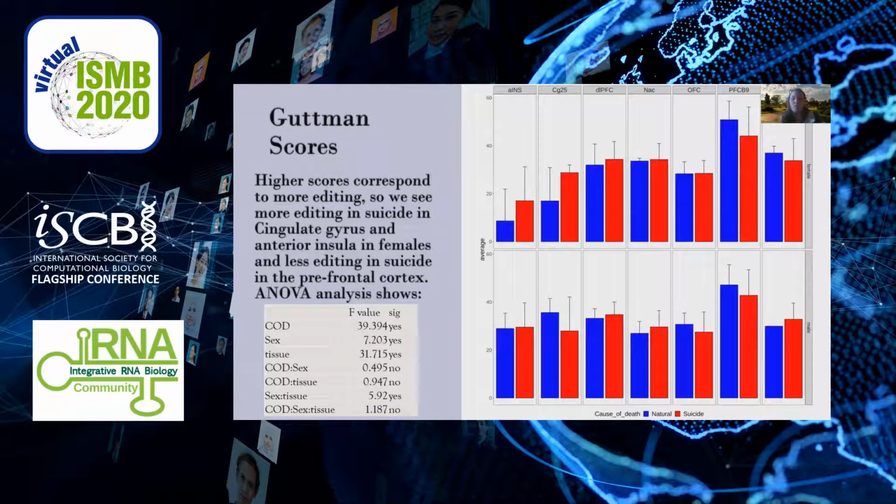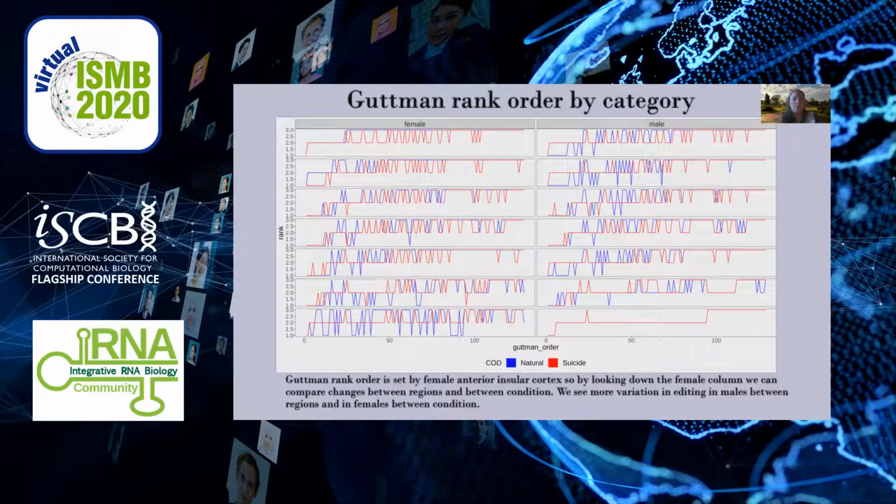Here and for the rest of the presentation, remember that natural causes of death are in blue and suicides are in red. Here we also see the females on the top panel and the males on the bottom. And from left to right, you have brain regions divided in the panels. In females, editing is higher in suicide in the cingulate gyrus and lower in suicide in the prefrontal cortex. Females also show more editing in general and more significant differences in editing amounts.